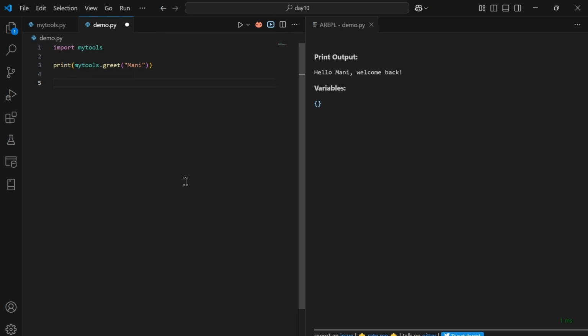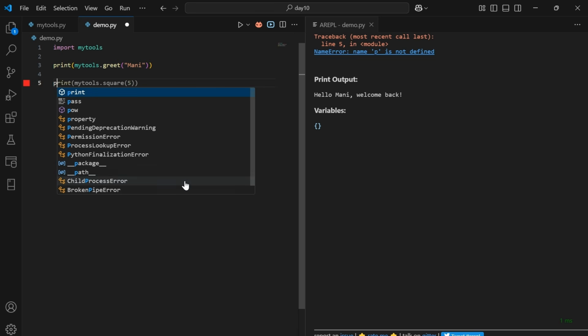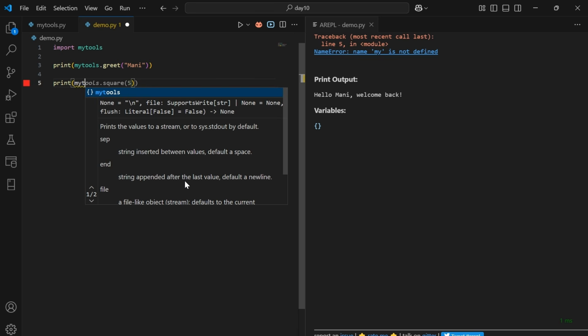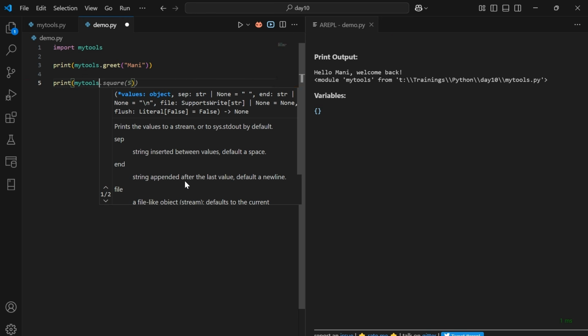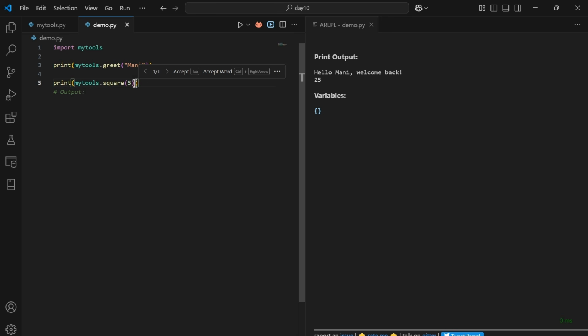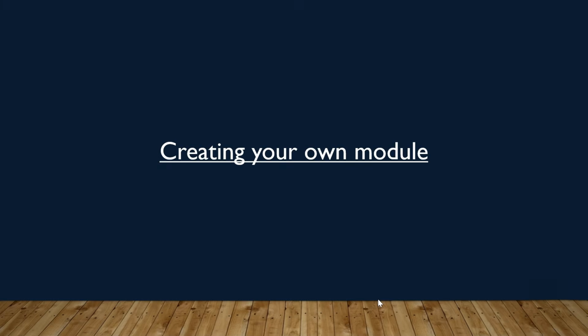Next, let's try to consume our second function, that is square. For that, we need to type mytools, that is the module name, dot function name, that is square. After passing input as 5 to the square function, it returns 25 as a response. These are the responses that it returns from the greet and square functions using the mytools module.